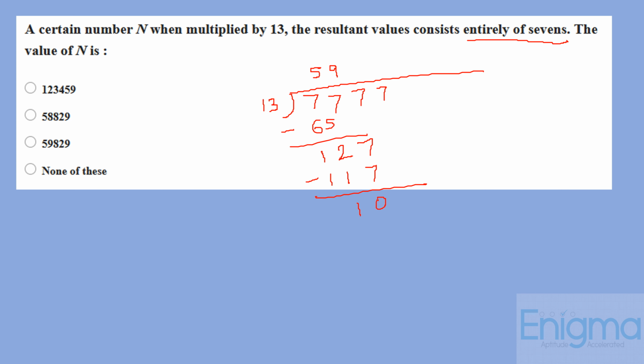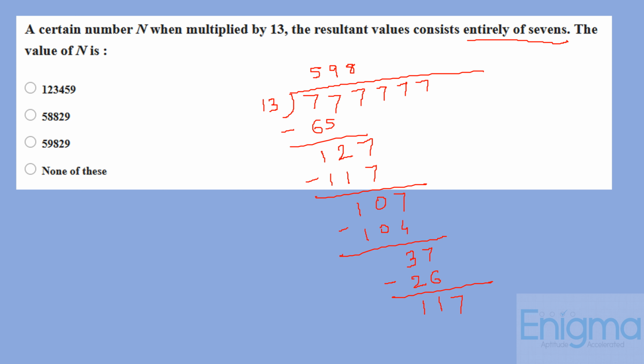Let's add another 7 here. Now 107 is also not divisible by 13. We have here 13 eights are 104. So we have a remainder of 3. Let's add another 7 here. So 37 is also not there in the table of 13. The nearest multiple is 26. So we subtract, we get a remainder of 11. Let's add another 7.